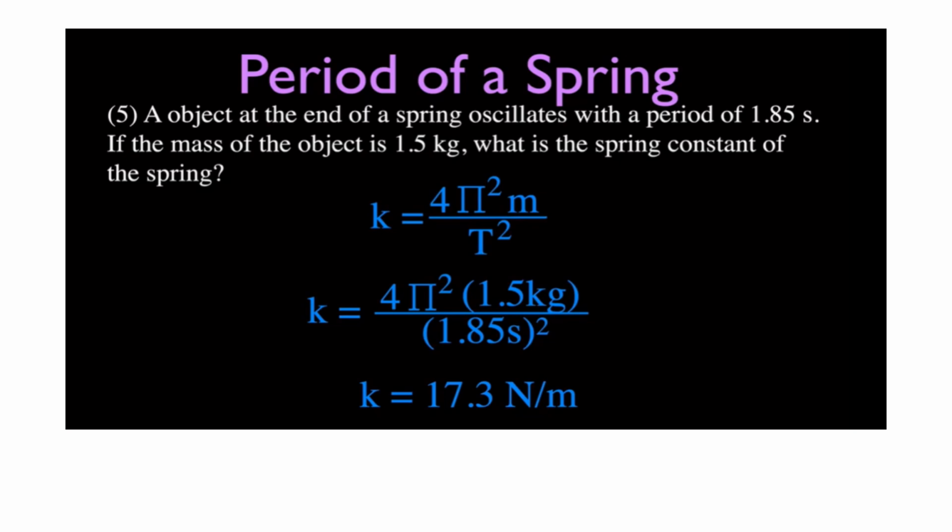An object at the end of a spring oscillates with a period of 1.85 seconds. If the mass of the object is 1.5 kg, what is the spring constant of the spring? We have the value of k given by 4 pi square m by T square. On substitution of the data for m and T, we arrive at the value of k equal to 17.3 Newton per meter. Thank you.